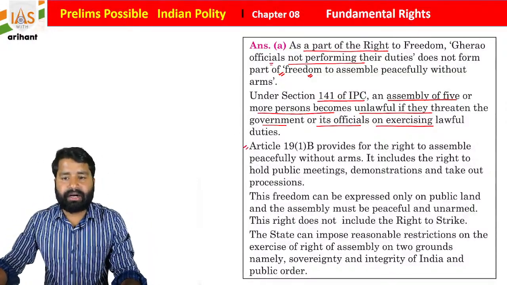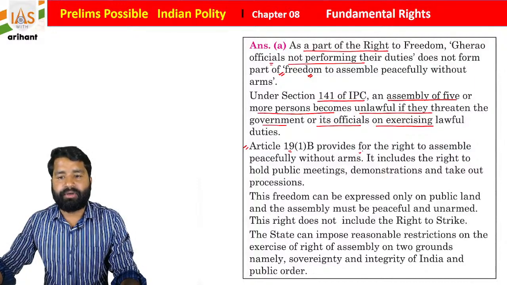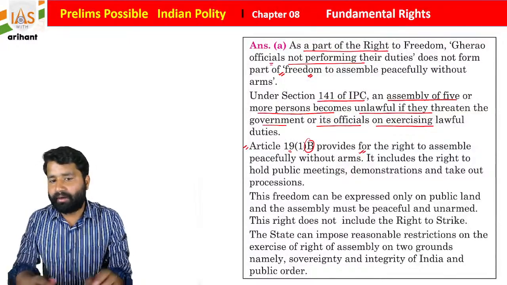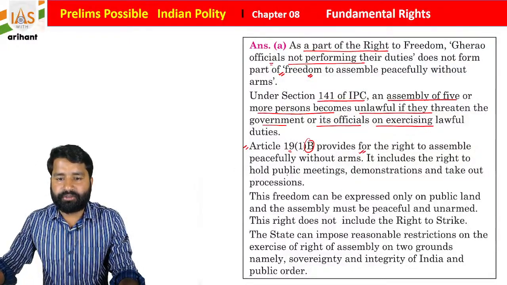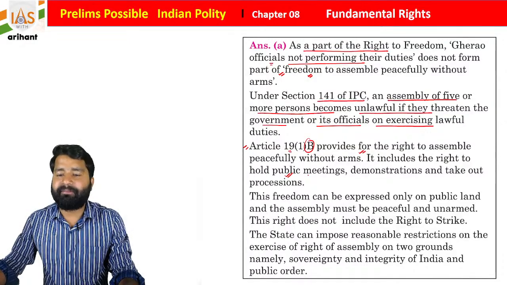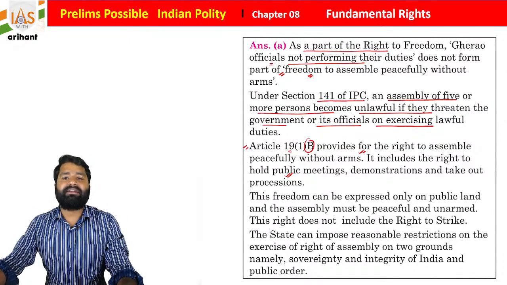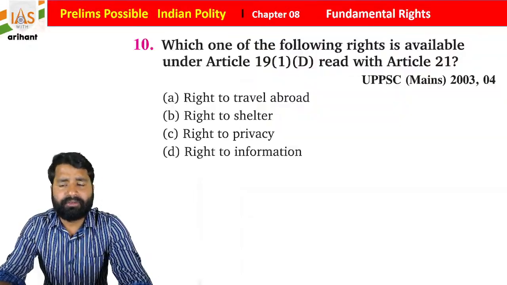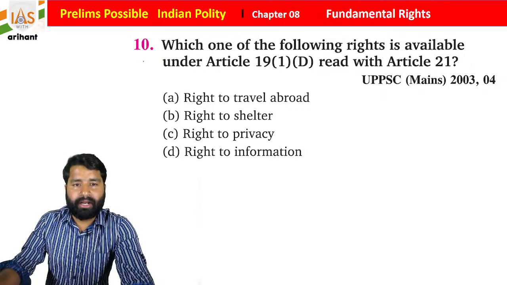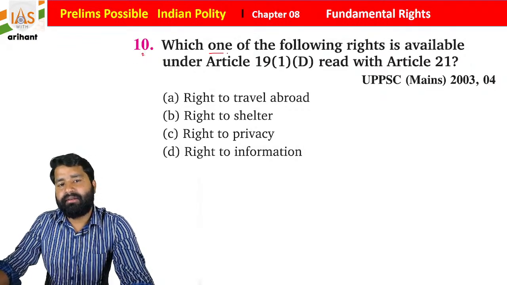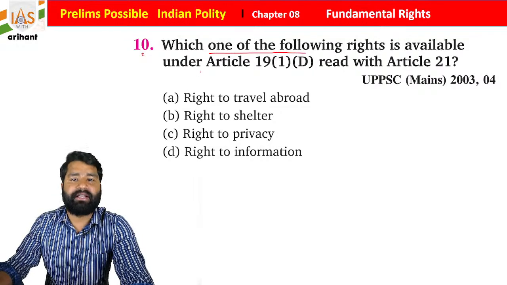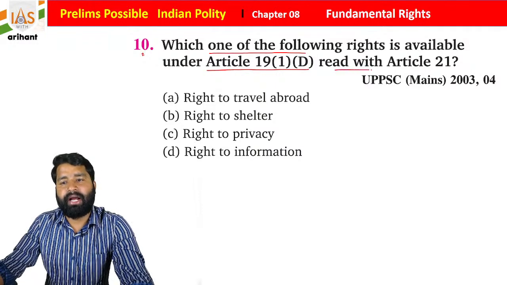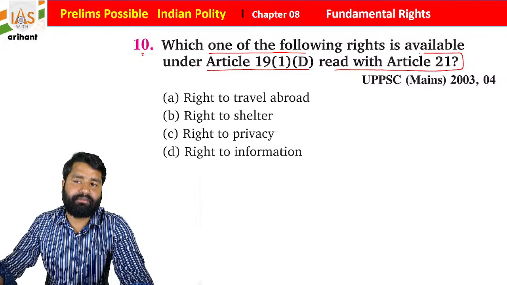So what you see, Article 19 clause 1, you are free to assemble peacefully without arms, and it includes the right to hold public meetings, demonstrations, and take out processions. So this is one thing, just remember it. Now students, just see the next question, question number 10. Under which one of the following right is available under Article 19 clause 1 subclause D, and it is read with Article 21, students.